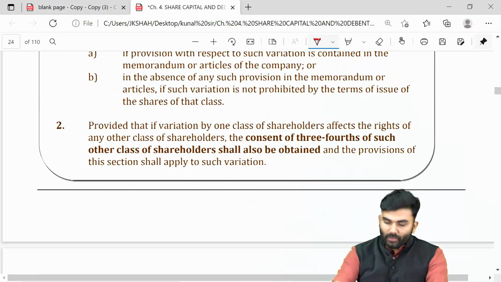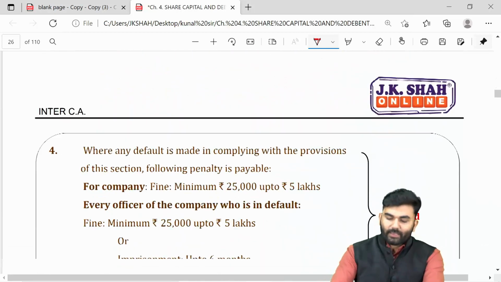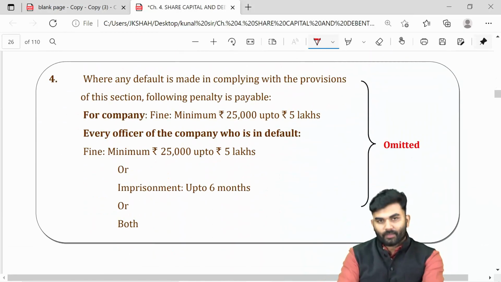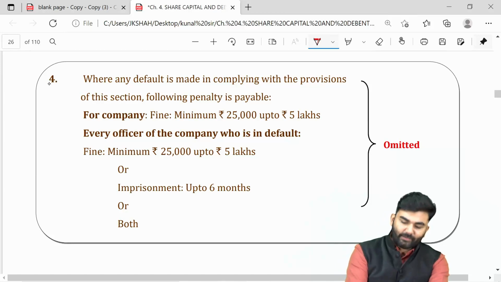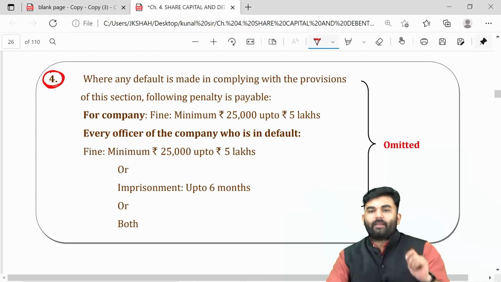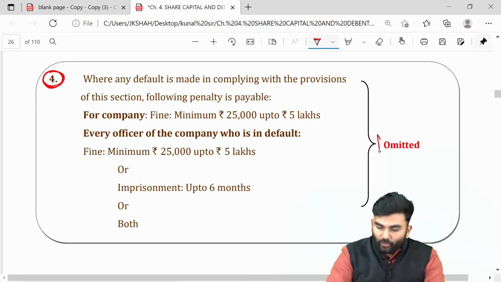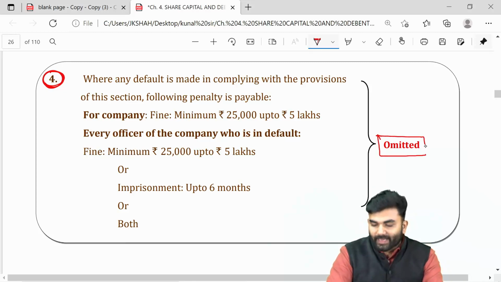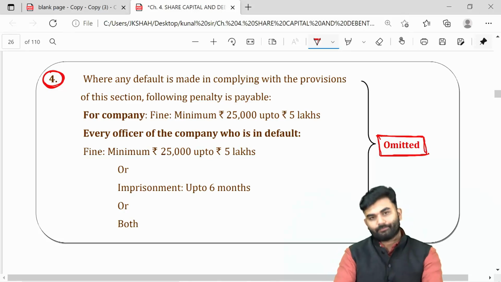The change is only and only towards the penalty portion. Even in your JKC book, under section number 48, whatever penalty has been written, you can omit that part. So the penalty provision of section number 48 stands omitted.